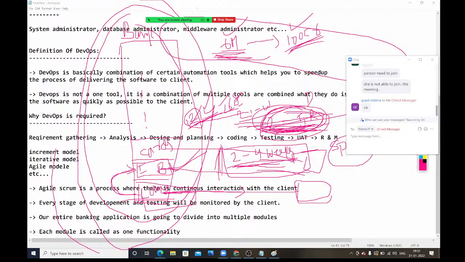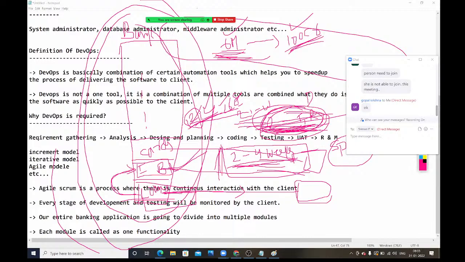Whatever I explain, each and every point I will write in front of you guys only. I'm not going to use any PDF kind of things. Every diagram, every statement, every point I will write in front of you guys only. And I will share these notes with you at the end. Everything is transparent.